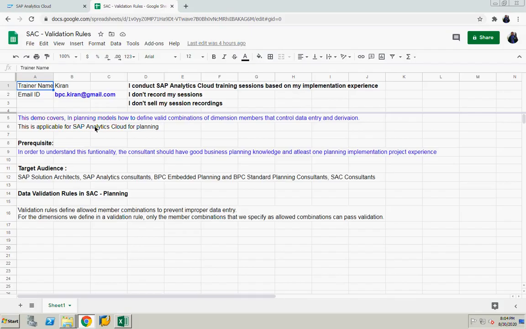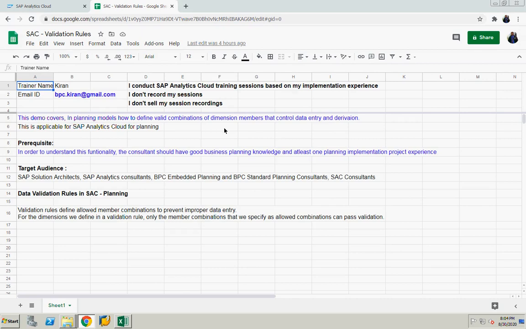So this demo covers, in planning models, how to define valid combinations of dimension members that control data entry and derivation. This is applicable for SAP Analytics Cloud for Planning. So what does it mean, derivation and control data?